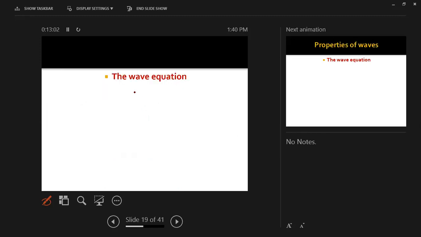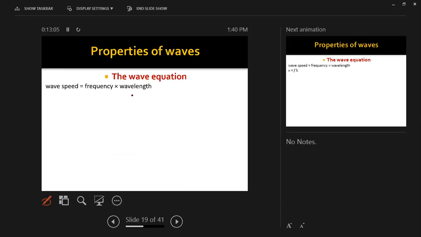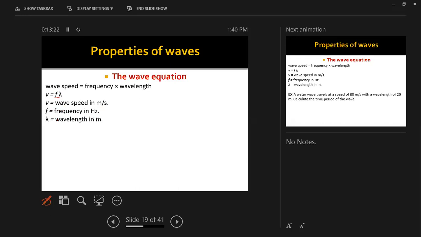What about the wave equation? Let's talk about the wave equation that we learned. The speed of the wave is equal to frequency times lambda. F stands for frequency here, and lambda stands for the wavelength. The SI unit of speed is meter per second, the frequency is in hertz, and the wavelength is in meters.